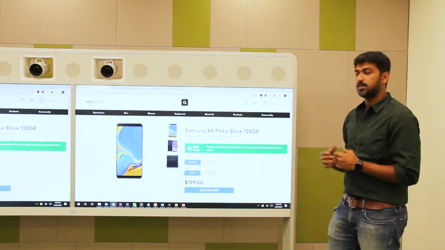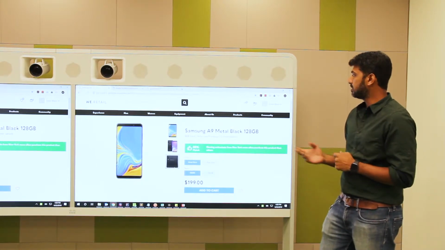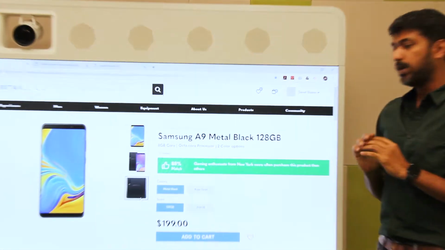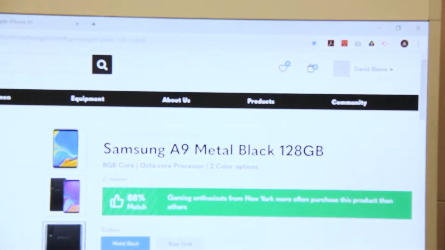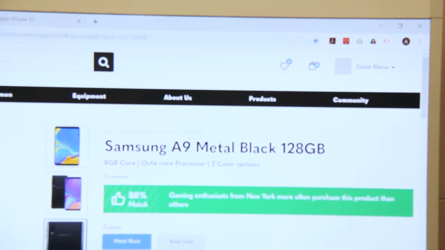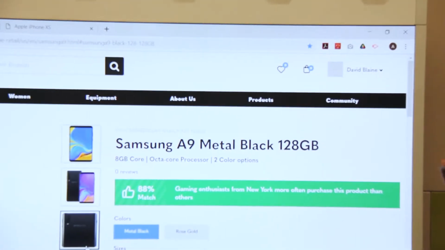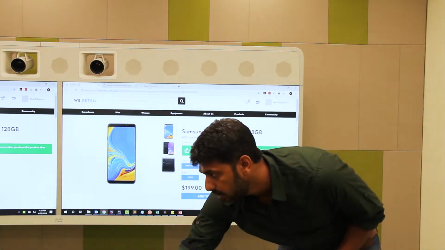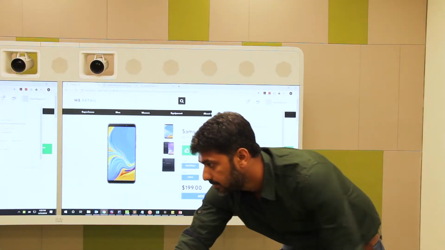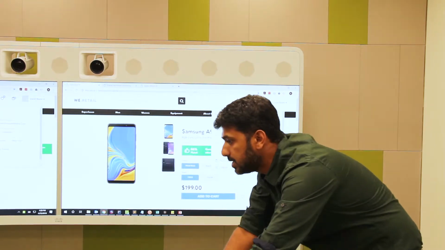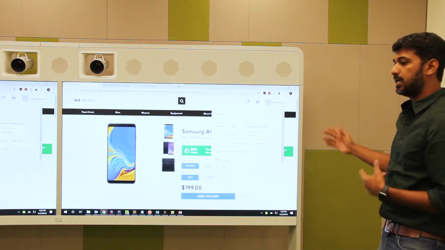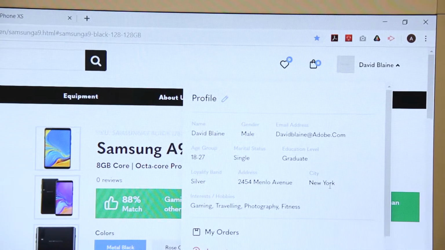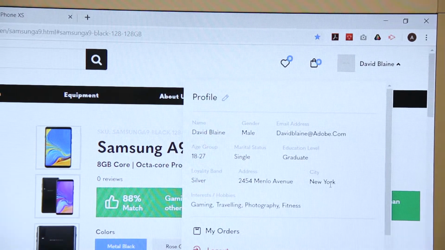Now you'll see that there's a new message that's visible to David, which is: gaming enthusiasts from New York have often purchased this product more than others. Now, how we get this information is because when David is logged in, we've used Adobe Audience Manager to procure third-party data, thereby greatly enriching his profile. So if you have a look at his profile, you'll see that we now have information such as the city and interests: gaming, traveling, photography, and fitness. This is only shown for the benefit of this demo.